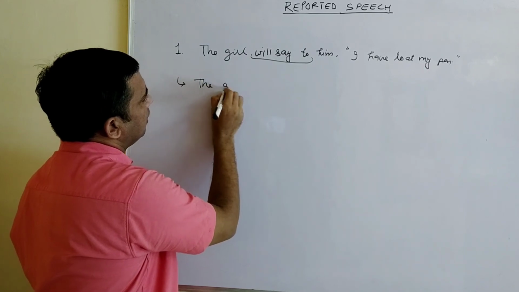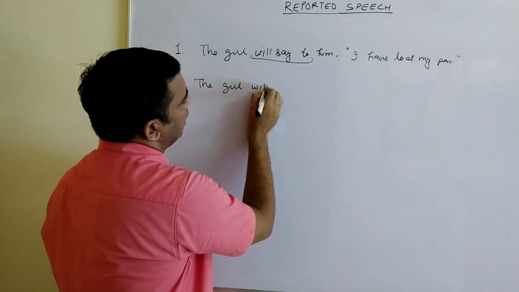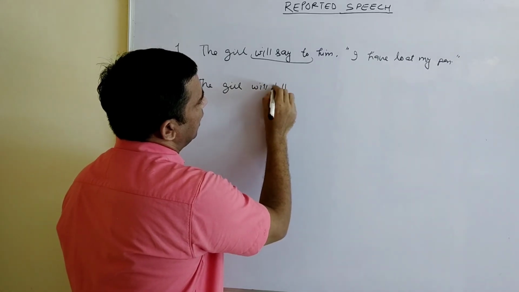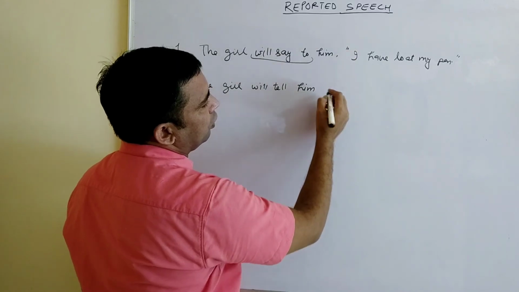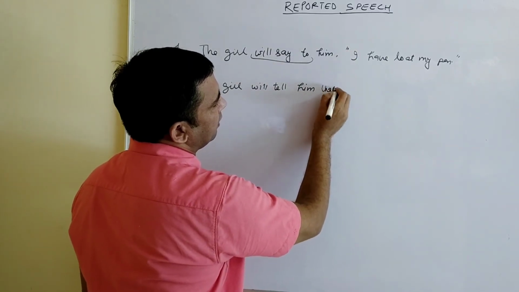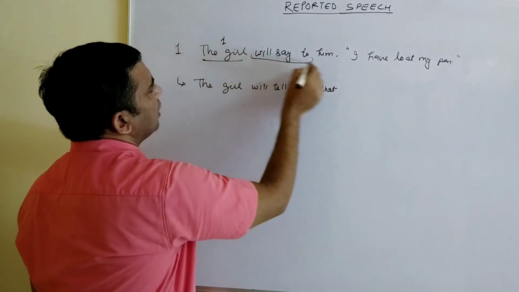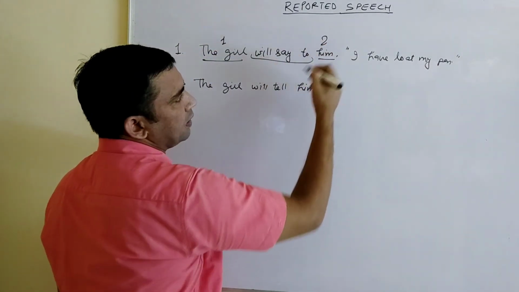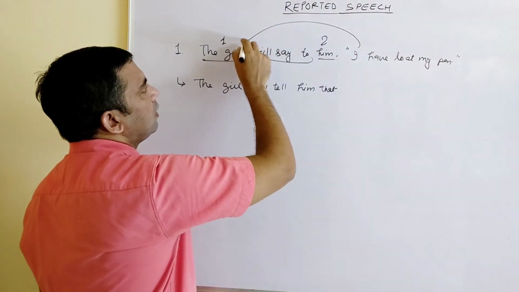Starting that, the girl will remain same. Will say to, I told you just now, will change into will tell him. To remove the commas, we'll put that. I'm writing here number 1, I'm writing here number 2. I is the first person pronoun, so we'll change according to the girl.